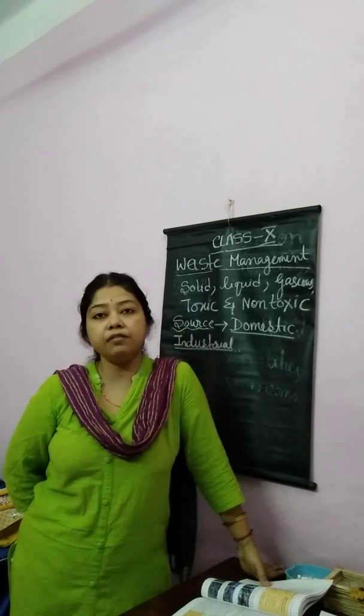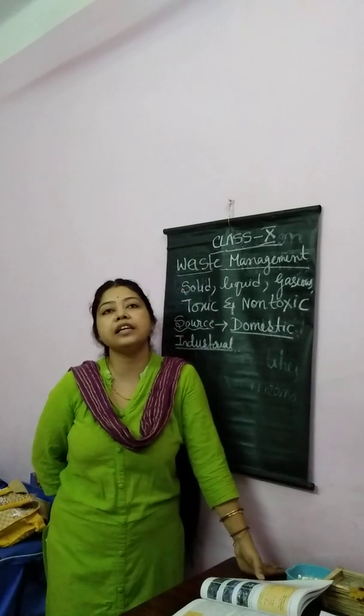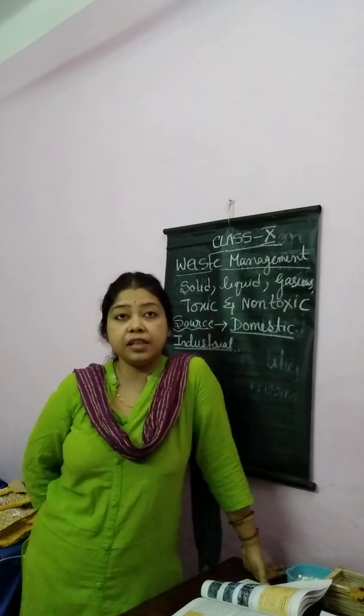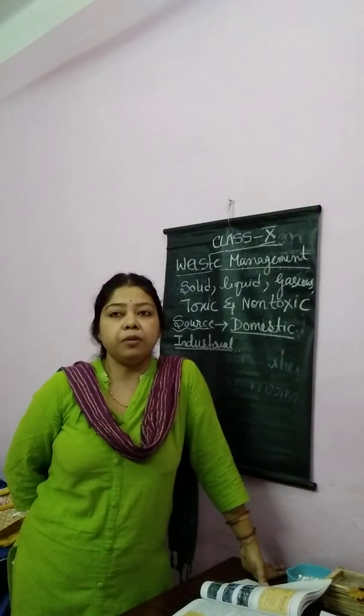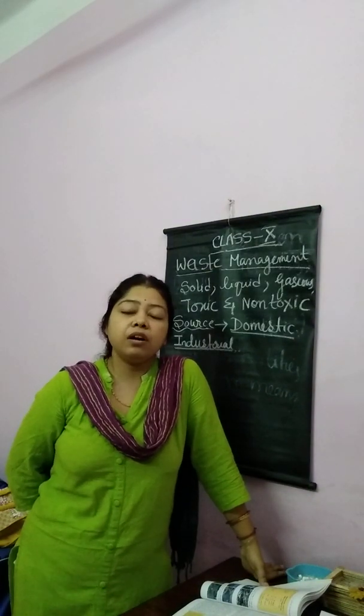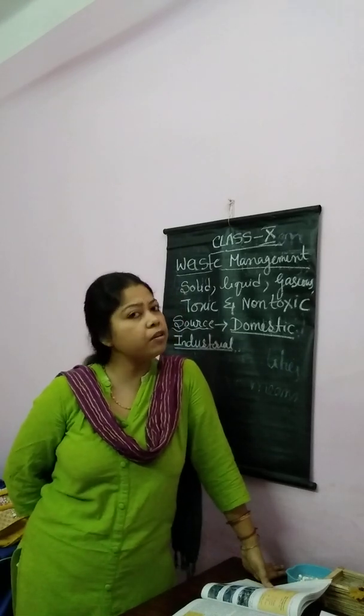Then biomedical waste, very important. Instead of biomedical waste, you can get pathological waste or medical waste. All these are important. This point is very important for 2 marks or MCQ.